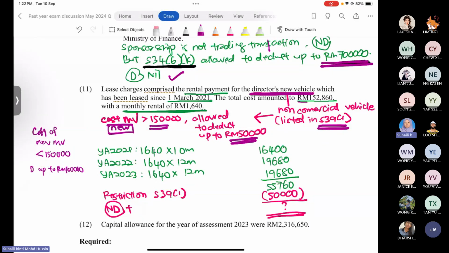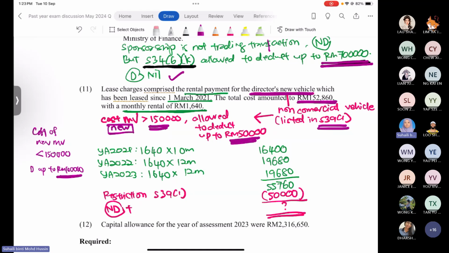Why do I say that this company is only allowed to deduct 50,000 ringgit? Because the cost of the new motor vehicle is 152,860 ringgit, so it exceeds 150,000 ringgit. That's why the company is only allowed to deduct the rental payment up to 50,000 ringgit. If the cost were lesser than 150,000 ringgit, the rental payment would be allowed up to 100,000 ringgit.